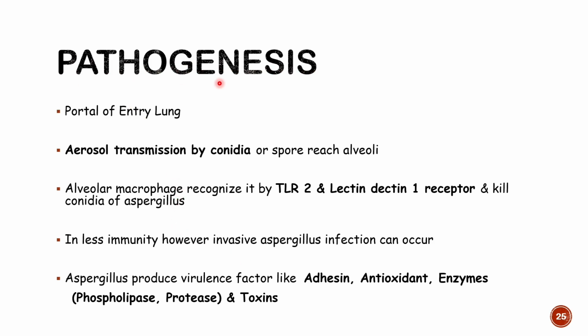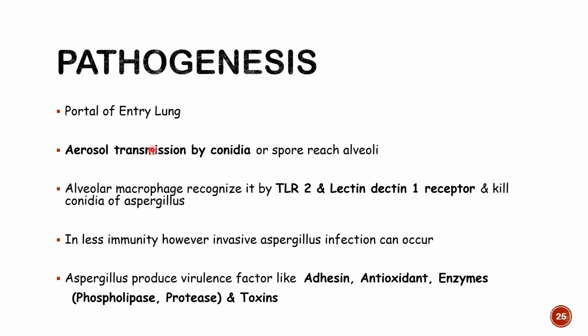Now, what is the pathogenesis? The portal of entry is the lung by aerosol transmission, particularly by conidia. Right? In an earlier slide, we saw that conidia are produced by certain fungi. So conidia will help in transmission of this Aspergillus fungus.